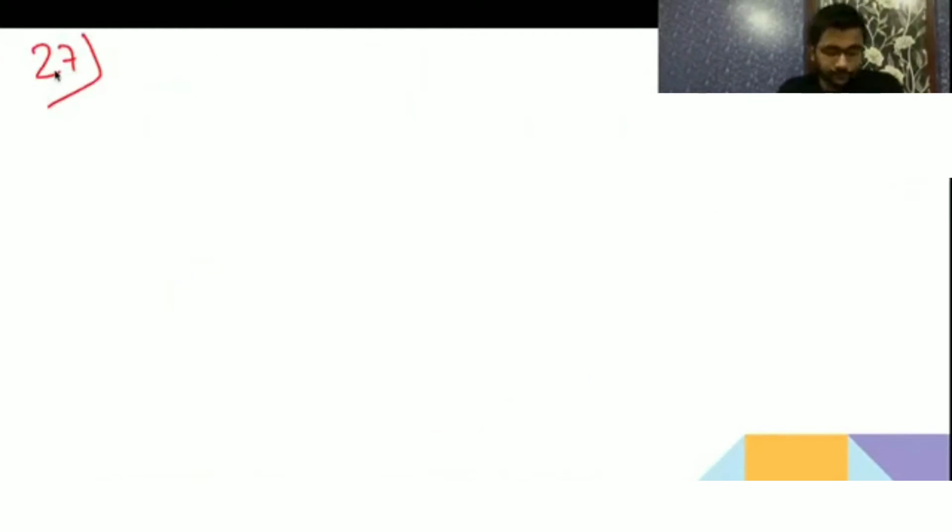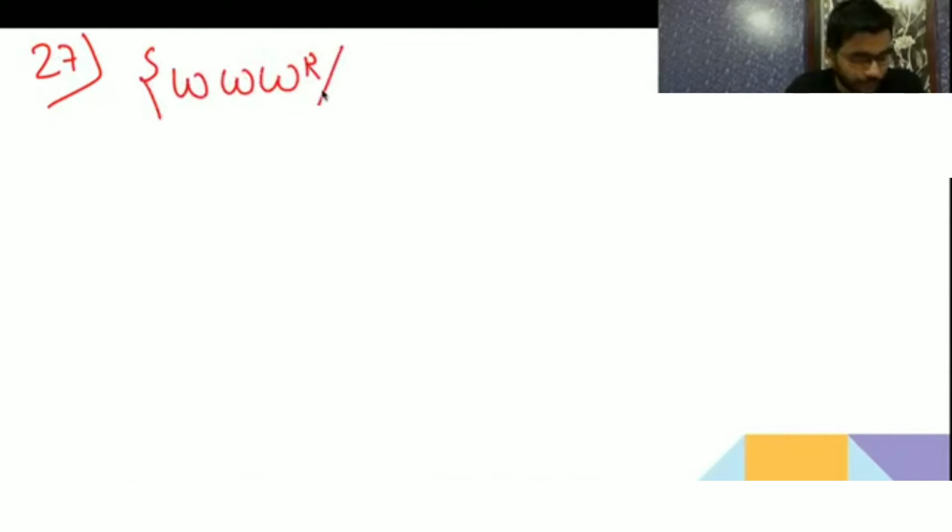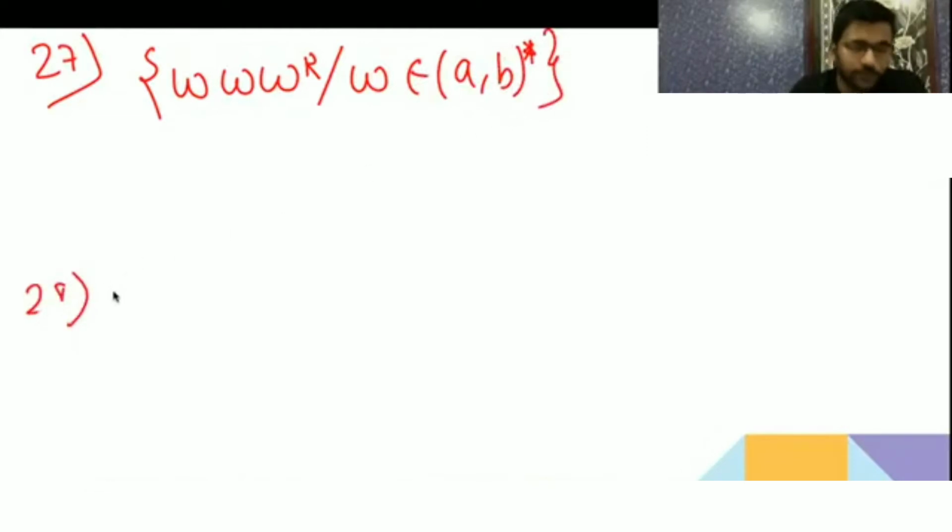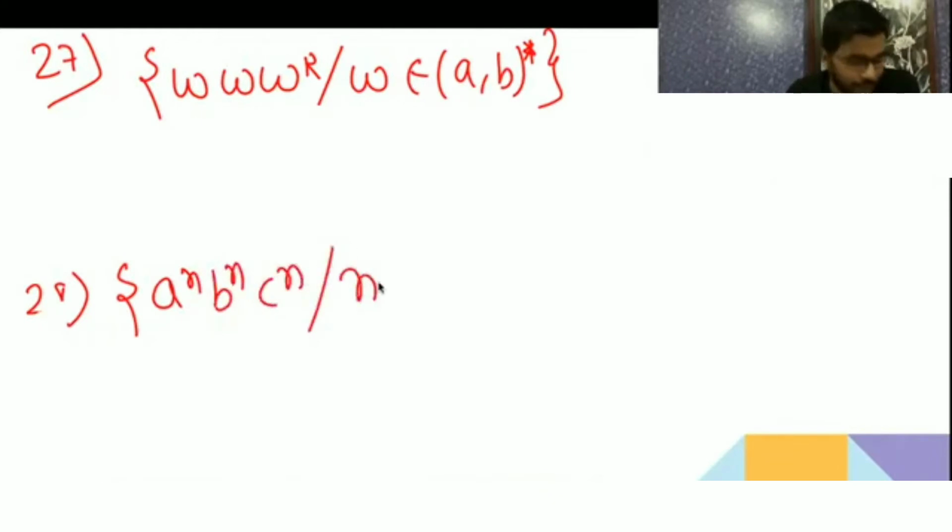Question 27: w belongs to any combination of a, b. Then 28: a^n b^n c^n, n greater than or equal to 1. Now tell me whether it is regular or not. Not regular.